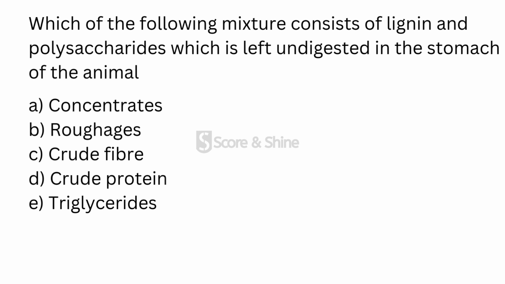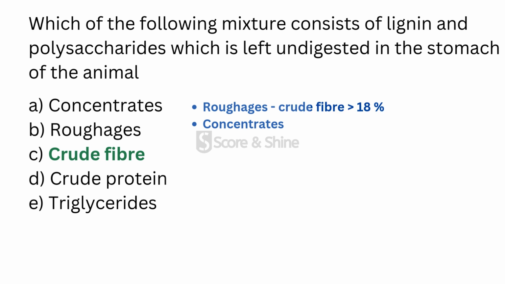Moving to the next question, which of the following mixture consists of lignin and polysaccharides which is left undigested in the stomach of the animal? The answer is crude fiber. So, the ration which is given to the ruminant should have minimum of 20 to 25% of crude fiber. So coming to roughages and concentrates, roughages will have crude fiber more than 18% and concentrates will generally have crude fiber less than 18% with low moisture.